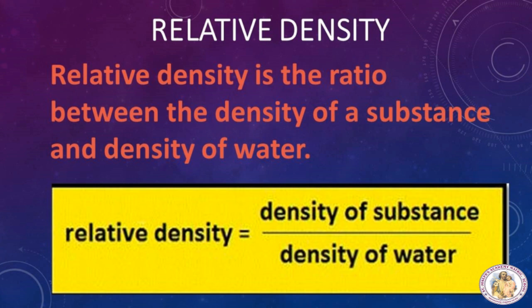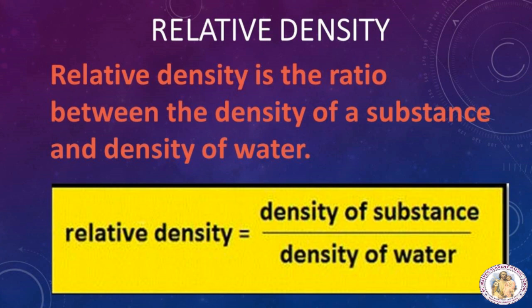Relative density is the ratio between the density of a substance and the density of water. The word relative means we compare with another. So relative density means we can compare the densities of two substances by finding their masses.